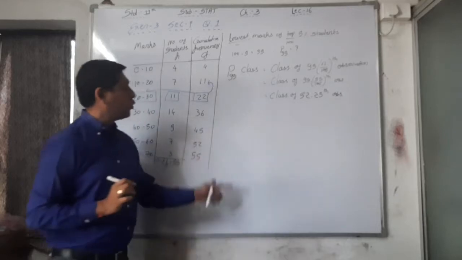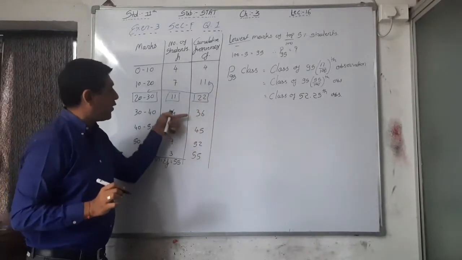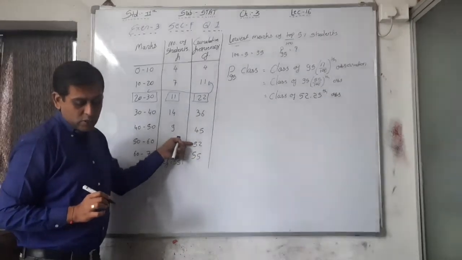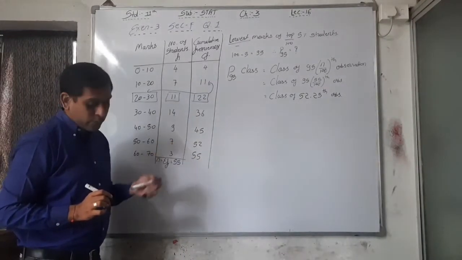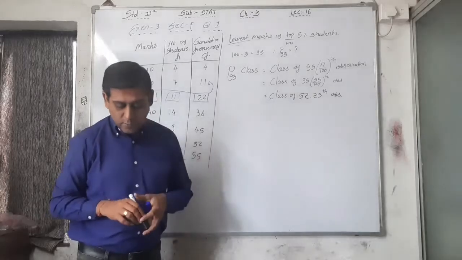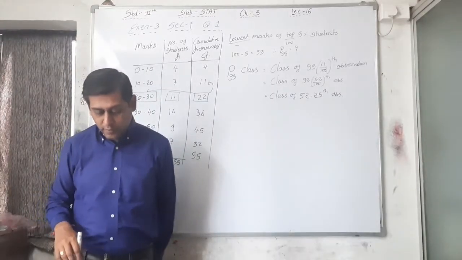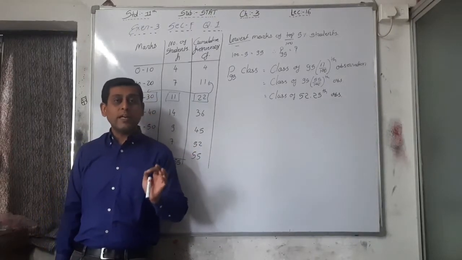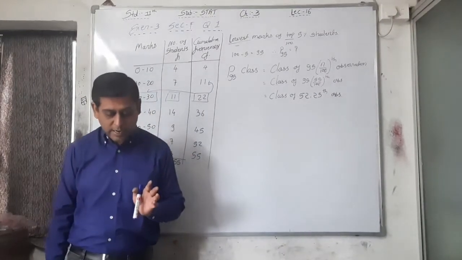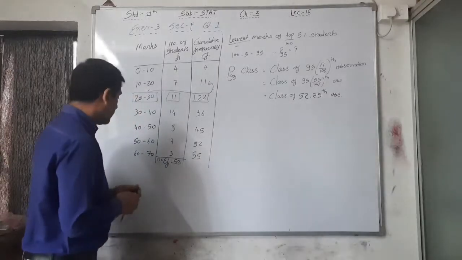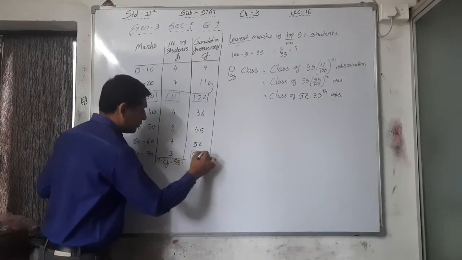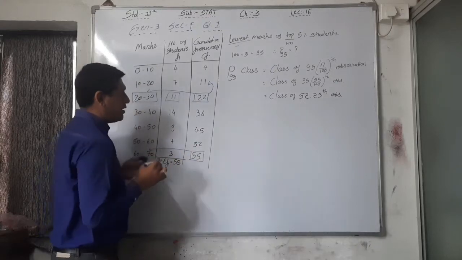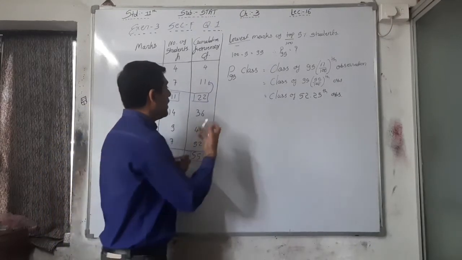Here 52.25 lies after 52. So here we have to write down that 60 to 70 is the class of P95.